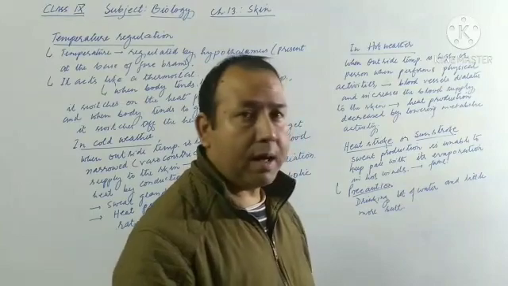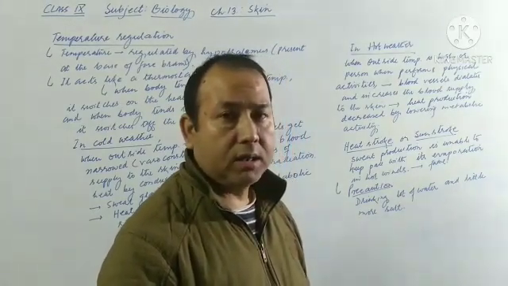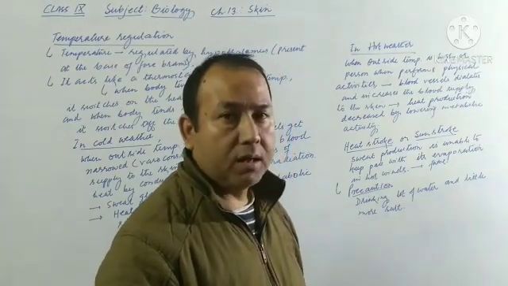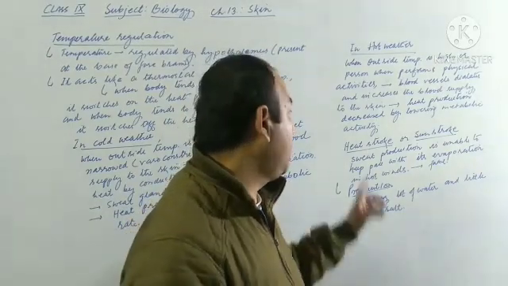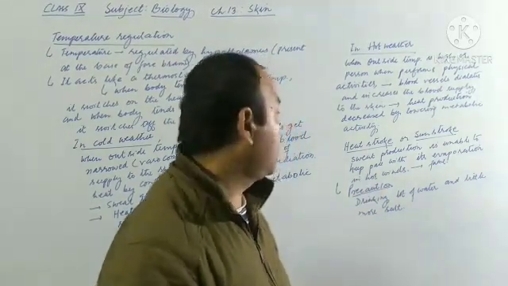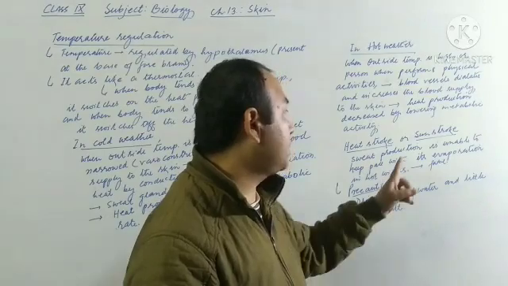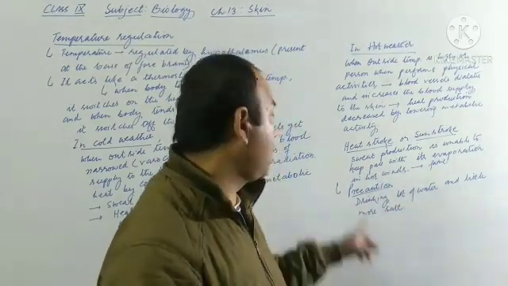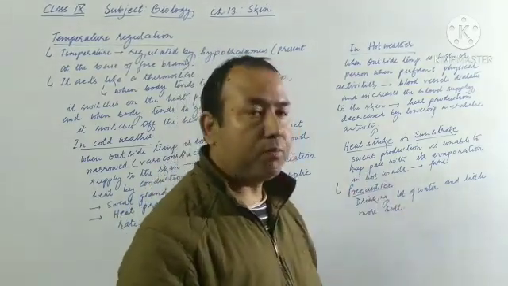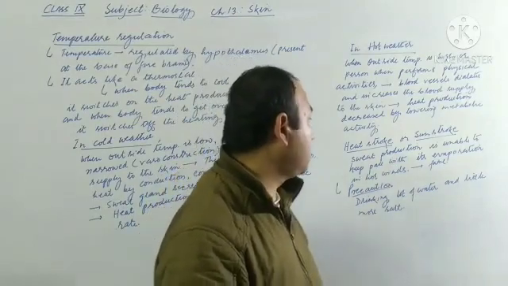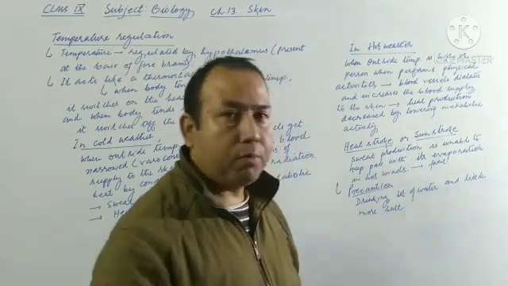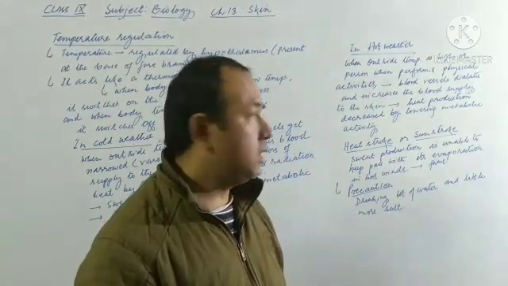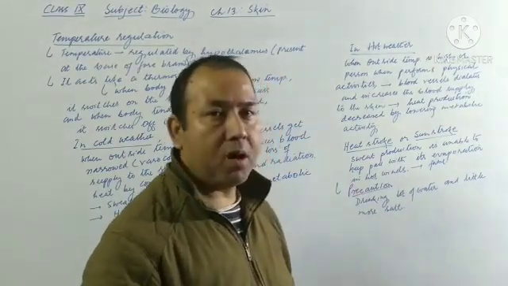Then sometimes, because of high temperature, a person may suffer from heat stroke or sunstroke. This usually occurs when sweat production is unable to keep pace with its evaporation. In hot weather there is more evaporation and less sweat secretion, and then this type of condition may occur.